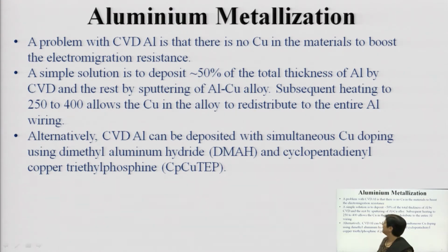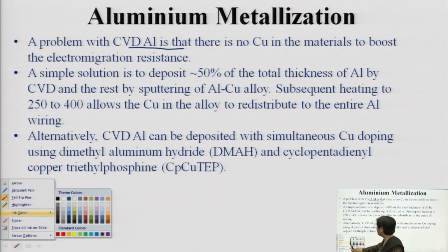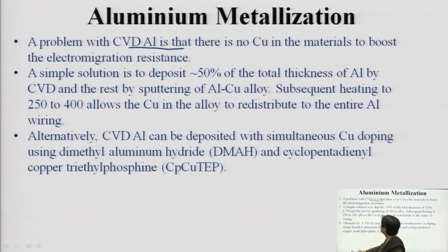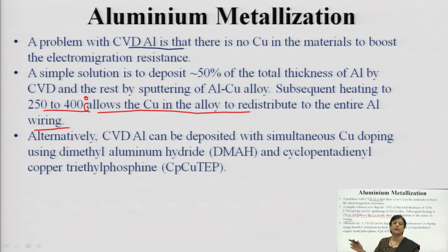So, initially you carry out CVD of aluminum, and then you make use of the copper aluminum alloy and deposit that at 250 to 400 degree centigrade, and it will automatically get redistributed and form the wiring.